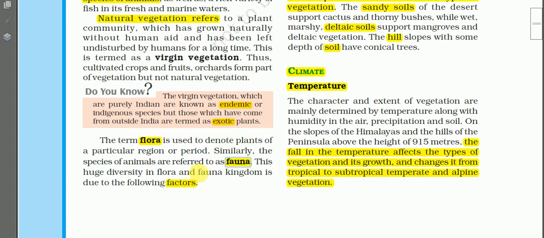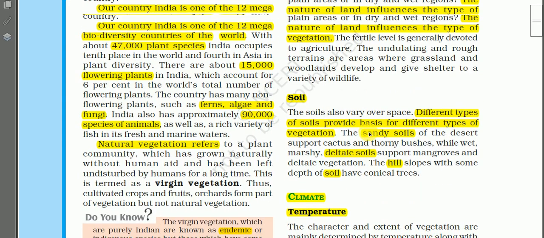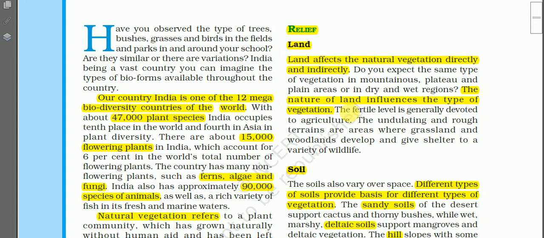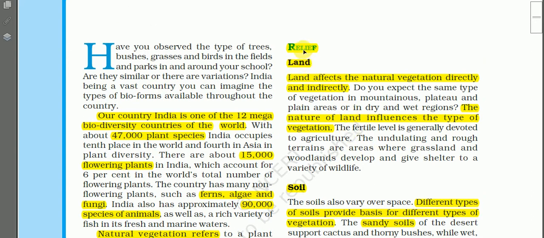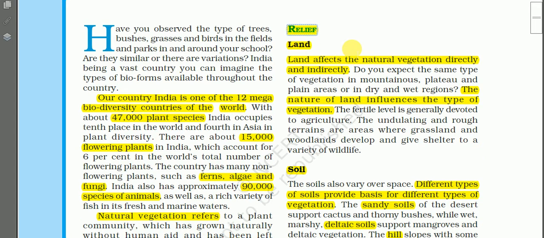See, we have learned that different varieties of plants and animals are found in different places of the world. Likewise, different types of plants and animals are found in different parts of India. And we have some reasons for this. There are some factors for having different types of plants and animals in different parts of India. So those factors are given here. The first major factor is relief, related with the landforms. And under relief we have two sub-factors, land and soil.